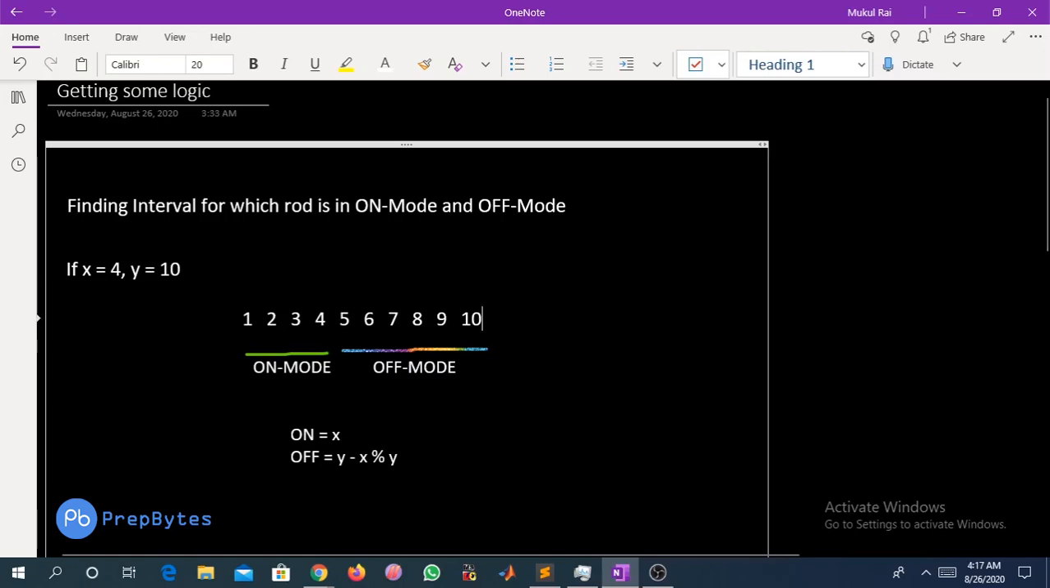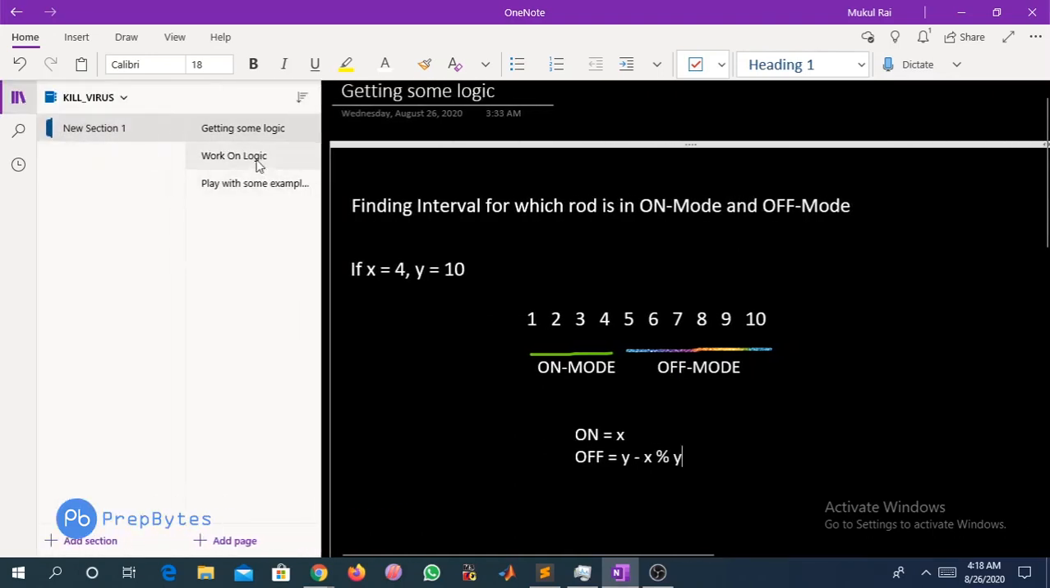So if you try to find the on mode and the off mode, the on mode is nothing but the interval after which the rod's power has been reduced, that is x. And for the off mode we can find that it is y minus x, where y is the interval. As we can see here, the off mode is nothing but 6. If we put the values of x and y here, we get 10 minus 4, which is 6. So now we have found the on mode and off mode. Let us move on to the next slide.